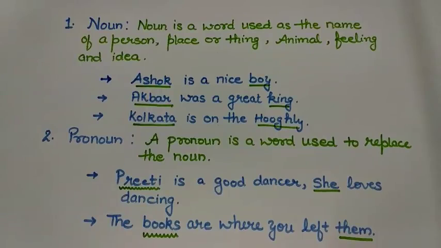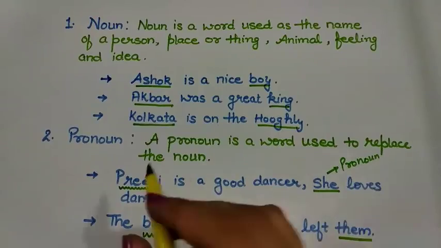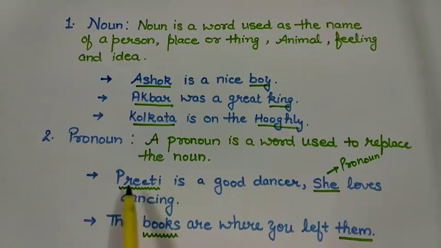Next part of speech is a pronoun. Pronoun is a word used to replace the noun. Because we cannot use the name every time in a sentence or a paragraph, we use pronouns. You can see here, Preeti is a good dancer. She loves dancing. Here I have used she as a pronoun in the place of Preeti because Preeti is a name and it is a noun. So I have replaced the name by the pronoun she.